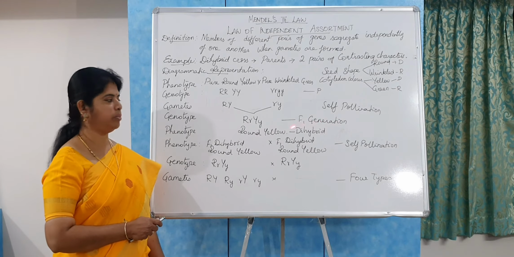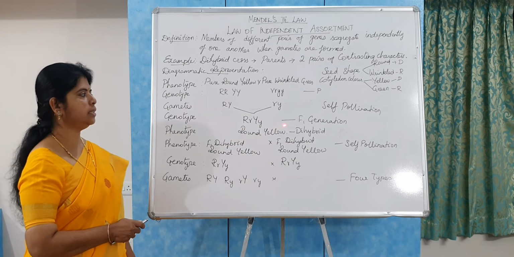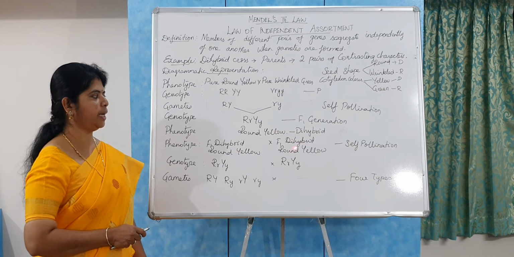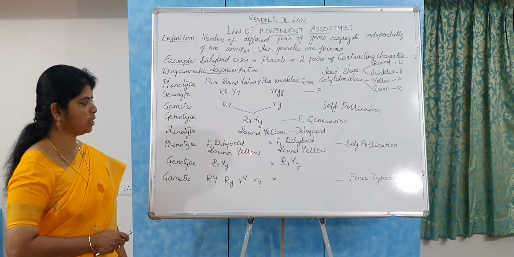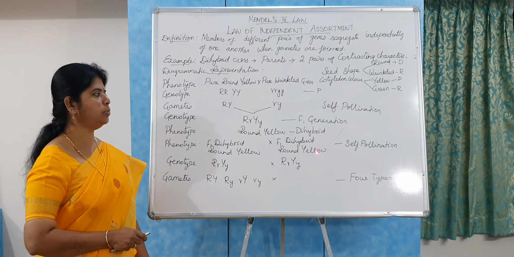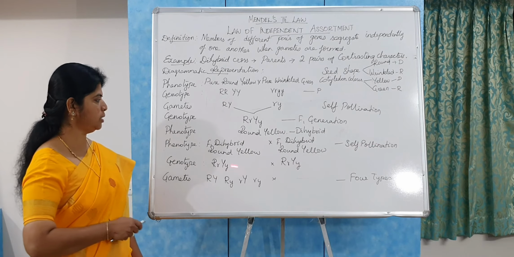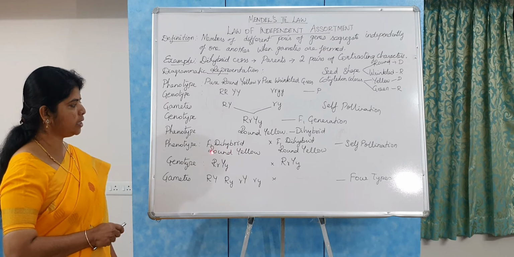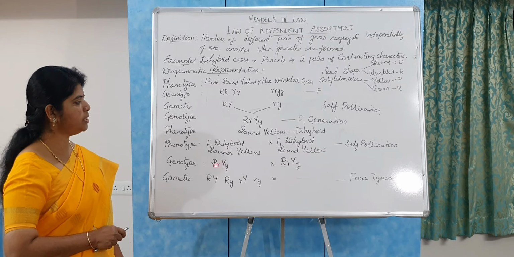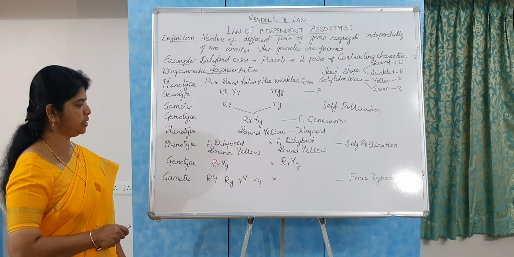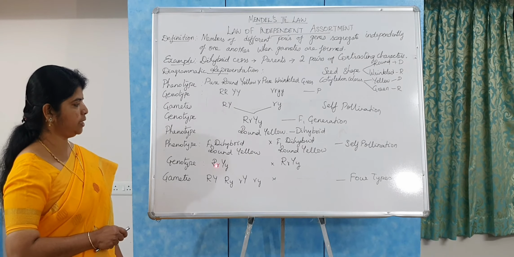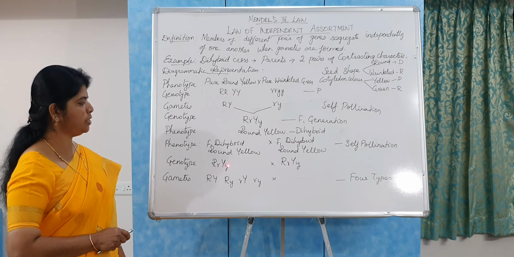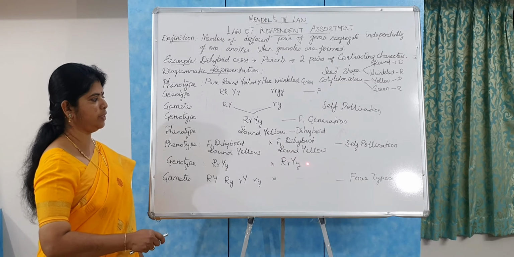Due to self-pollination, in the F1 generation he got round yellow seeds, and these were called the dihybrid. Again Mendel selected the F1 dihybrid and crossed it with the F1 dihybrid, that is, F1 dihybrid round yellow with F1 dihybrid round yellow. As it is a hybrid, both genes are present: the gene for the round seed, the gene for the wrinkled seed, the gene for the yellow cotyledon, and the gene for the green cotyledon.